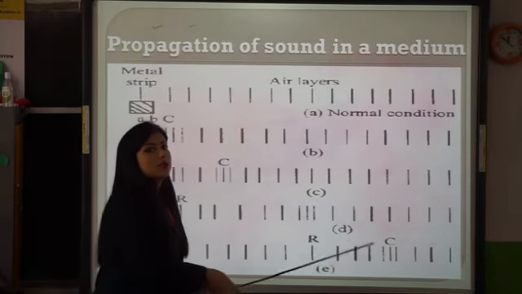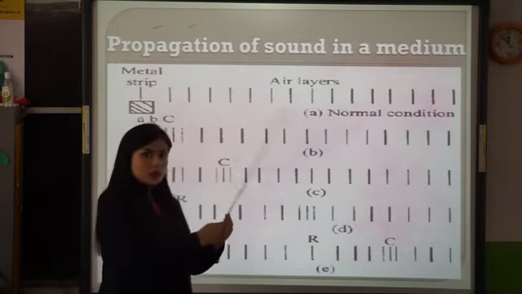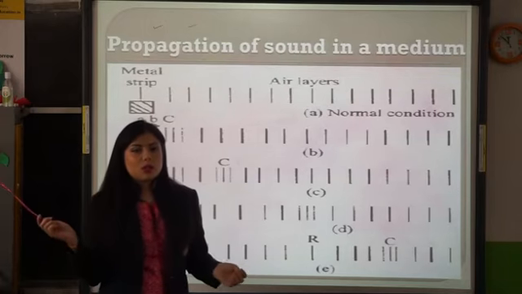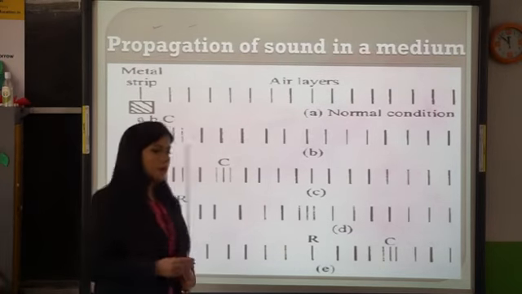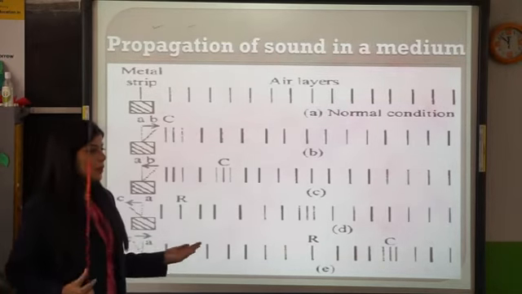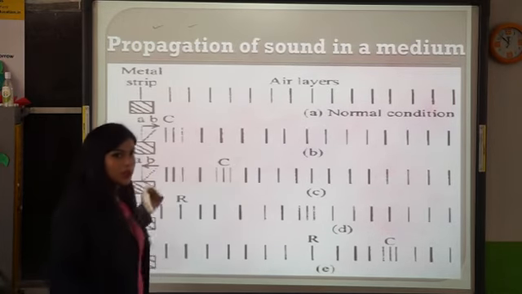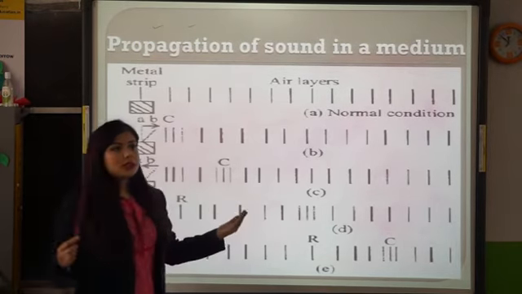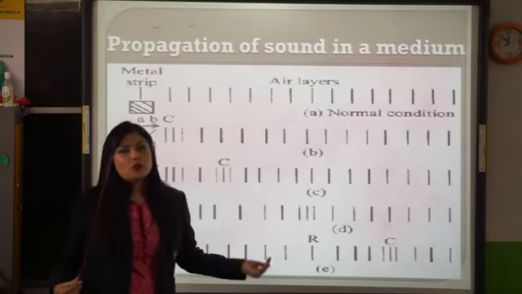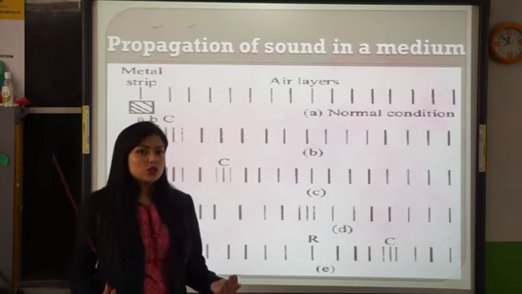When we push the air molecules, they come closer, and that is compression. When we pull the layer backward, it is rarefaction. Compression and rarefaction happen, and now this kind of wave is generated: compression, rarefaction, again compression, again rarefaction. This kind of wave is known as a longitudinal wave.